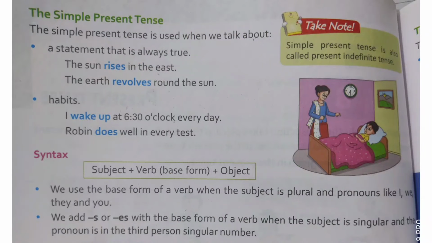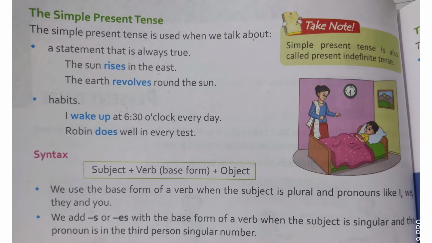First, the simple present tense. The simple present tense is used when we talk about a statement that is always true. For example, the sun rises in the east, the earth revolves around the sun. These sentences are statements that are always true. So, they are always written in present tense.